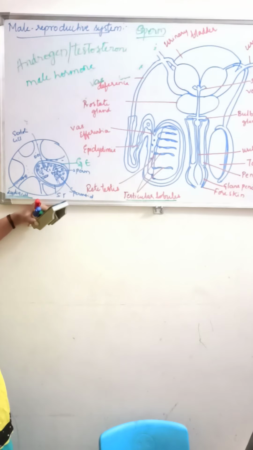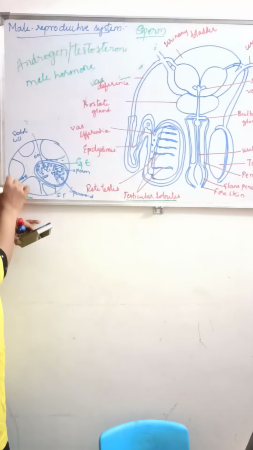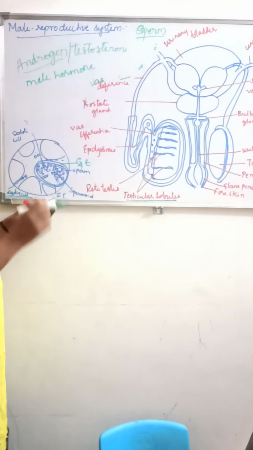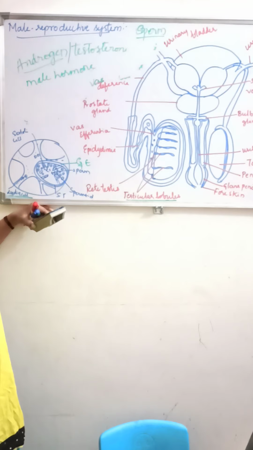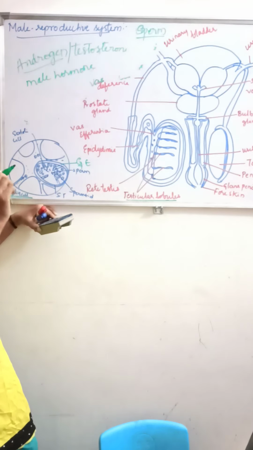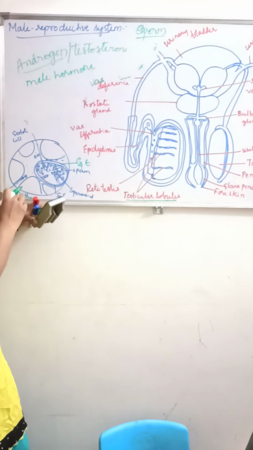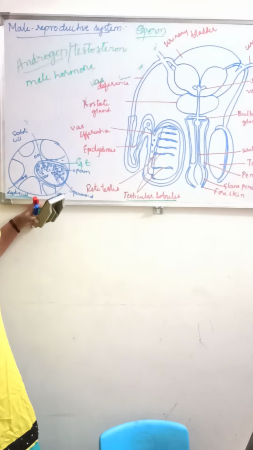So the Leydig cells will synthesize what? Androgen. That is why the Leydig cells are very important. Why are they important? Because these Leydig cells will help in the formation of the secondary sexual characters in the male.